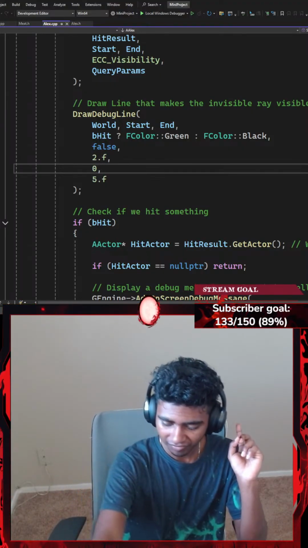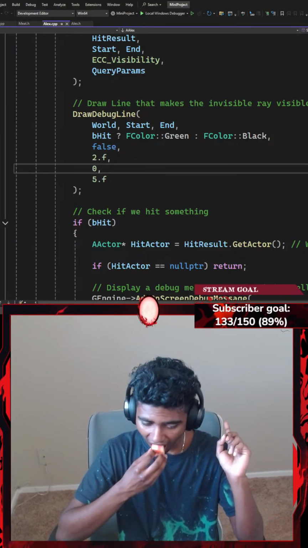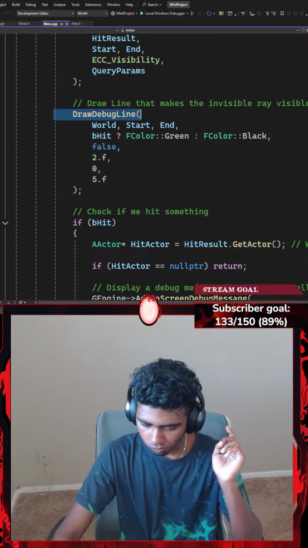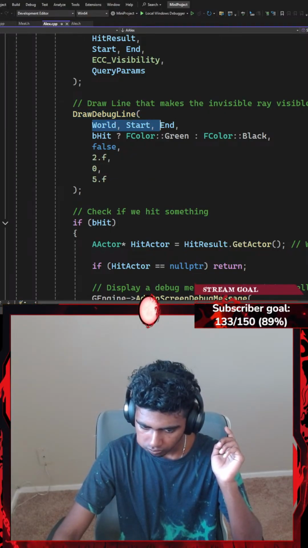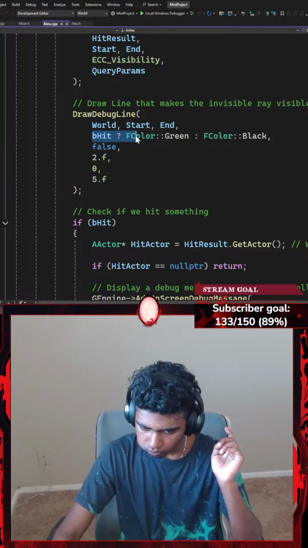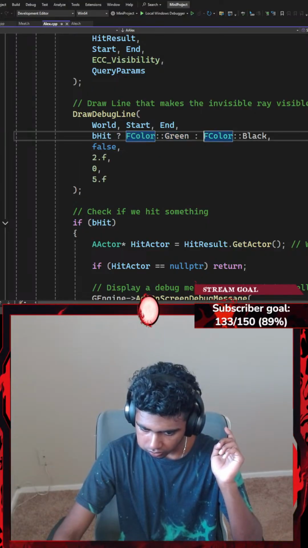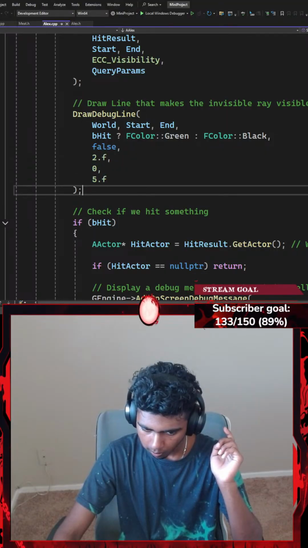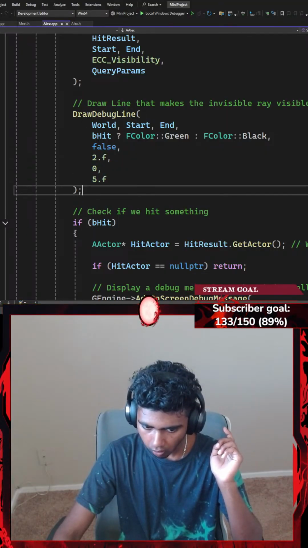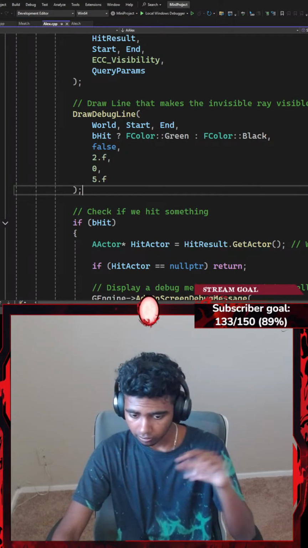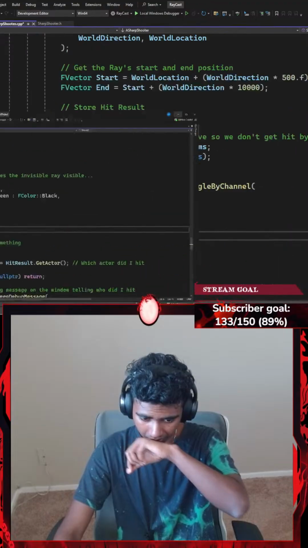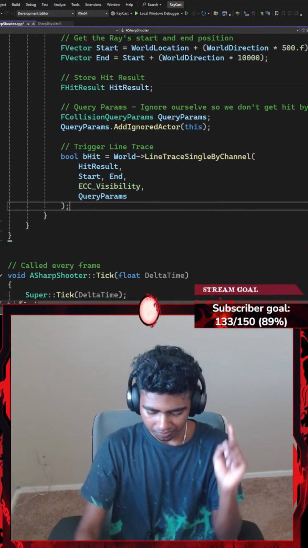Guys, I think that the apple actually got in my lungs. There we go. He's actually trying to chew that up.